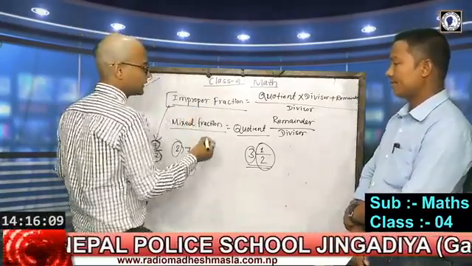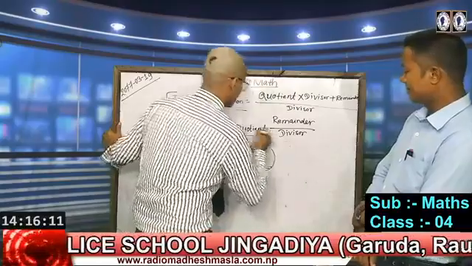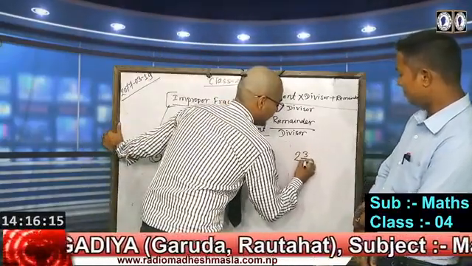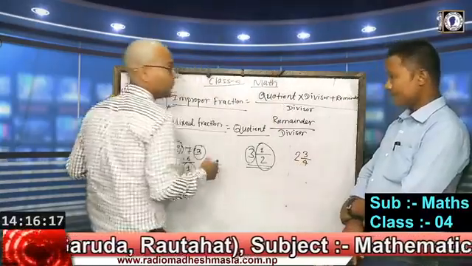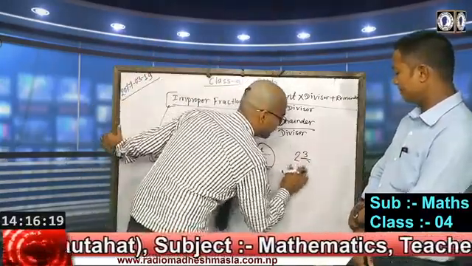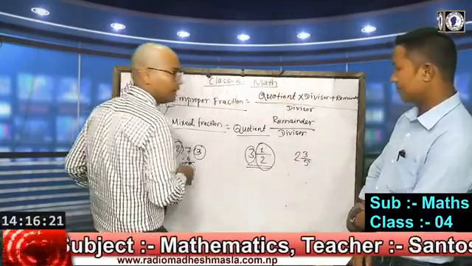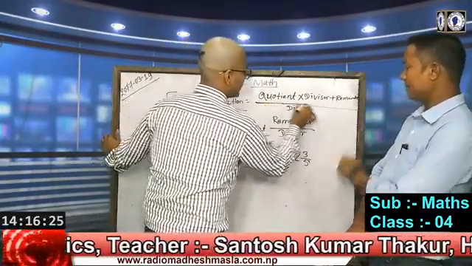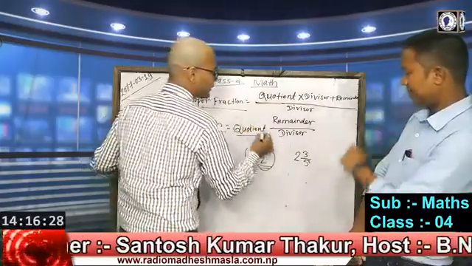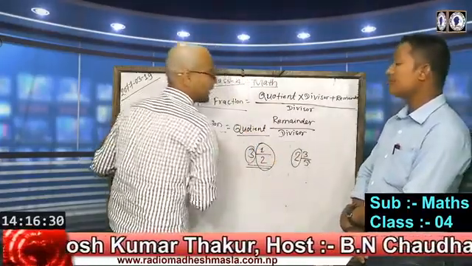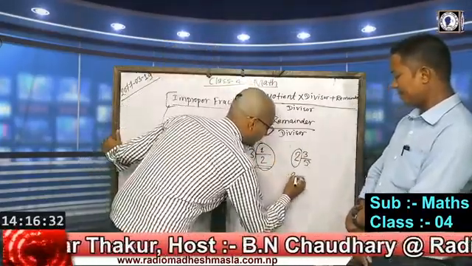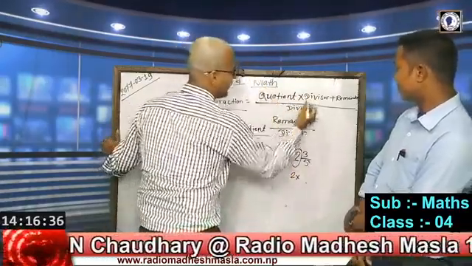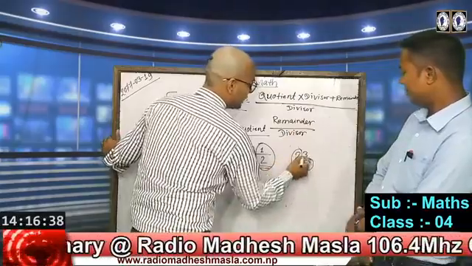Then suppose we are given a mixed fraction, 2 quotient 3 by 5. What is the formula that we need to find the improper fraction? The quotient is always written at the side, so 2, and then there is a multiplication sign, so multiply by the divisor. What is the divisor? It is 5.